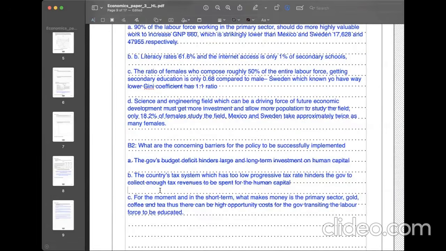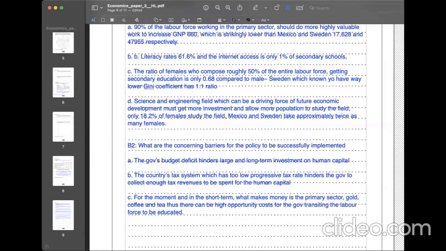The last worry is that, seen from the short term, what makes money for the country and contributes to the high GDP value is the primary sector, such as gold, coffee, tea, etc. Therefore, for the government, it can be a high opportunity cost to transition the labor force from the agricultural sector to other industrial sectors.